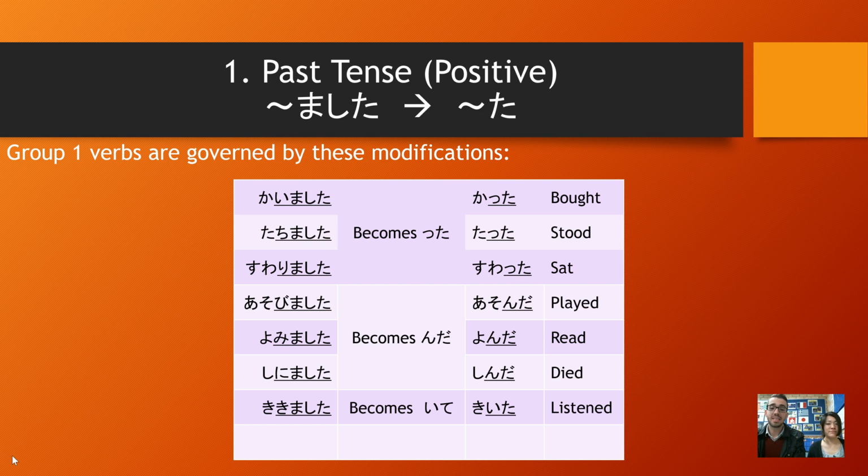In the case of listened, kikimashita becomes 聞いた、 and swam, oyogimashita, becomes 泳いだ。 So it's the same as te form, just changing te to ta. Chi, ri, and i become ta. Bi, mi, and ni become nda. Ki becomes ita and gi becomes ida.